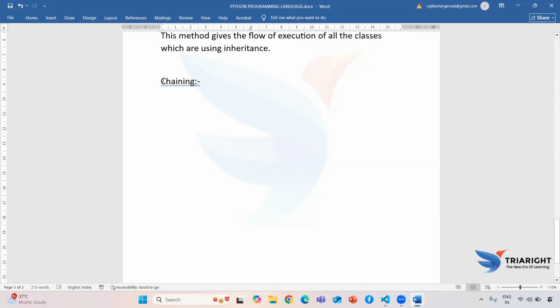So guys, to achieve chaining we have two options. Either we can use constructor chaining or method chaining. Why am I telling constructor chaining and method chaining? Guys, we know that in object oriented programming we always deal with class and object. So guys, what is an object?